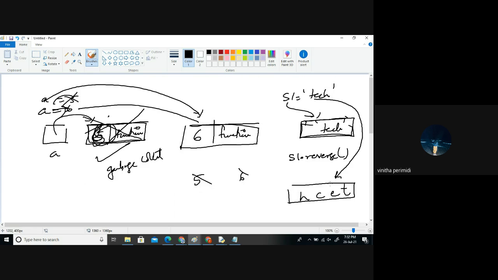It's a new object. Yes. So S1 is still pointing to which object? Tech only, the old one. Take care. So unless you say something like this, it is a new reference to a new object. If you say S1 is equal to like this, then S1 will point to which object? The new reversed one. And what about this existing one? It will be garbage.